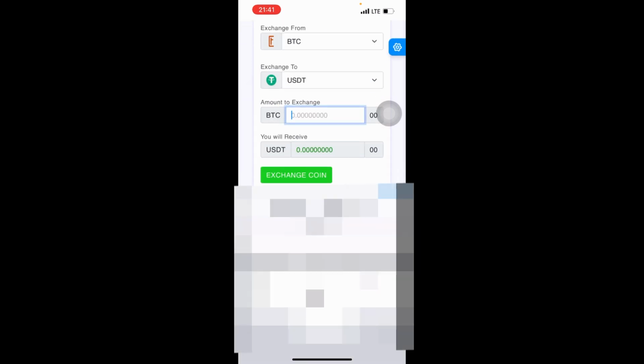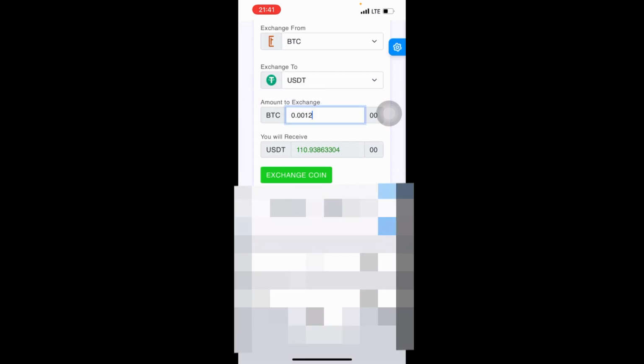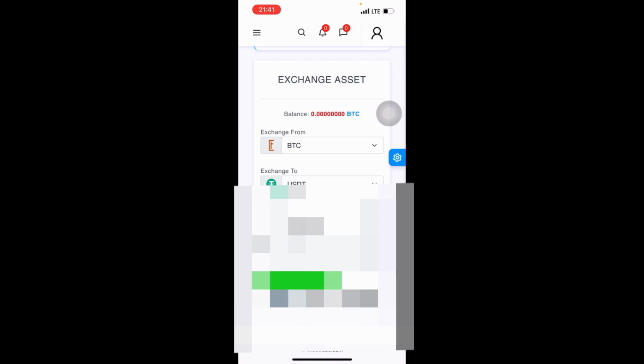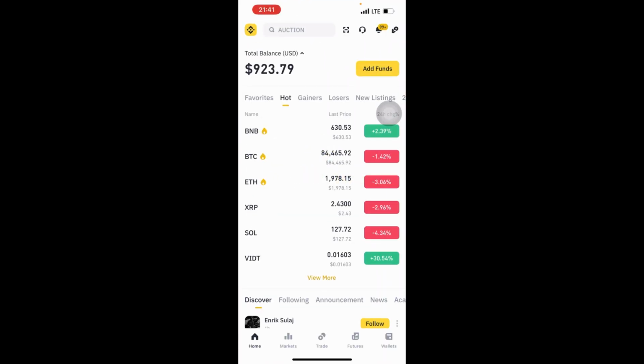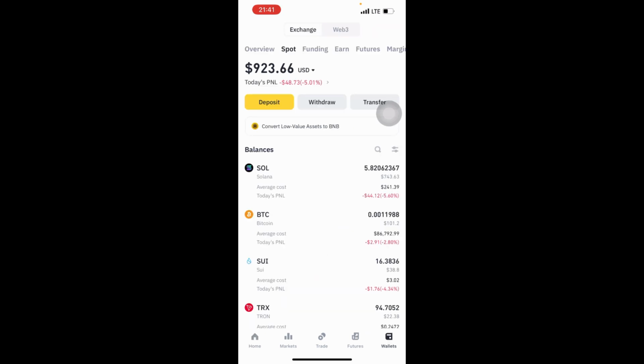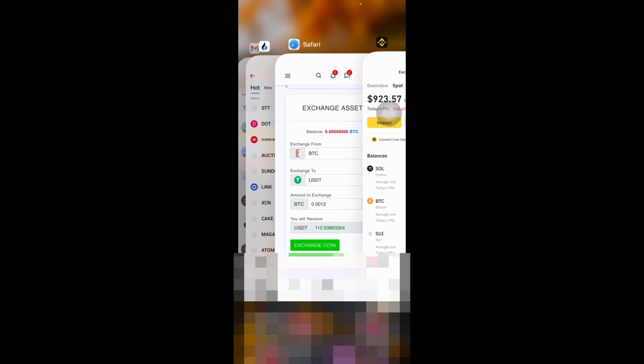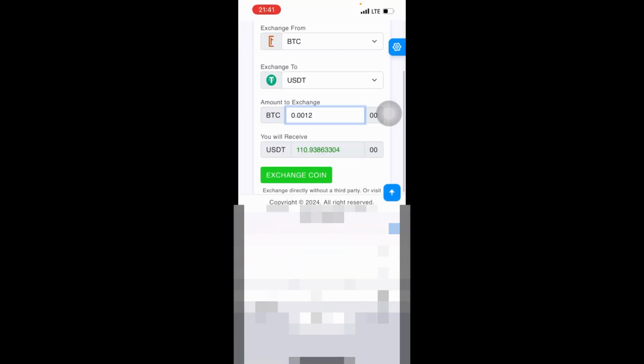So my available amount is 0.0012. Let me show you something. If I come to my Binance here, you can see that I have 0.0011 right now.